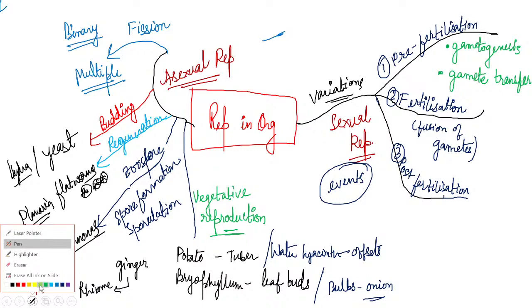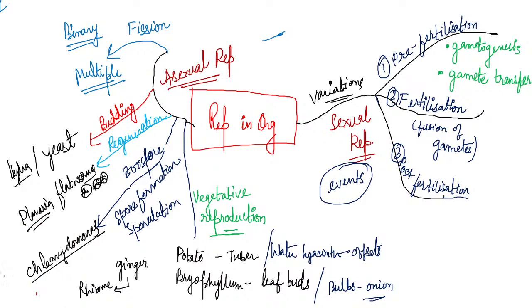Now in fertilization, what else happens? We have to study that also. Fertilization is of two types: one is external fertilization, and one is internal fertilization.